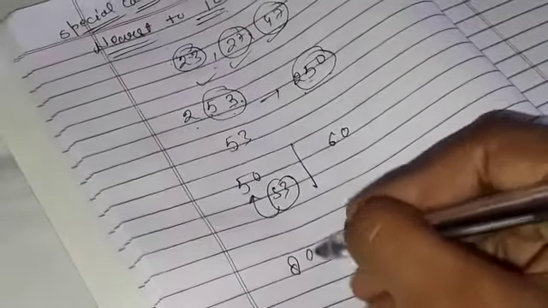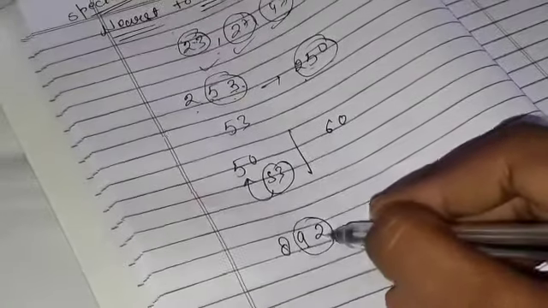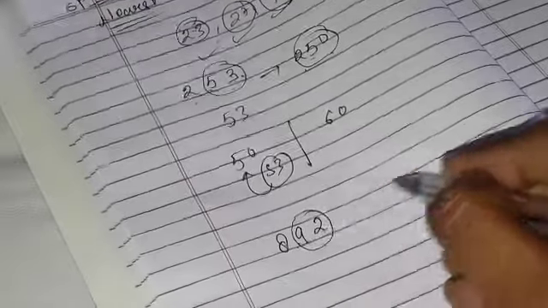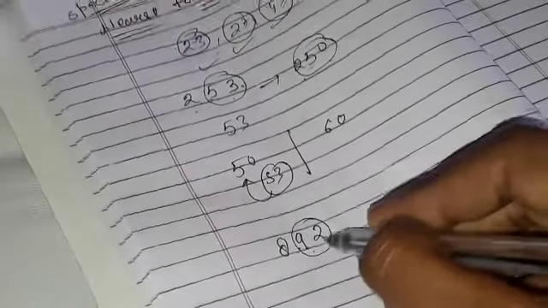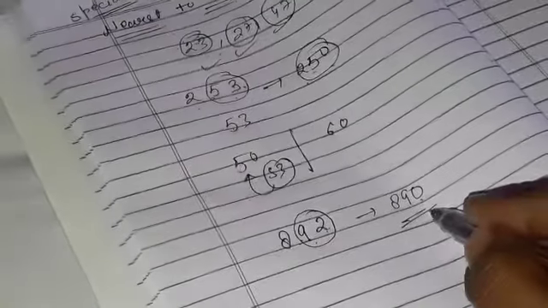Hope you all understand. One more question, 892. Here also you only concentrate on your two digits, ones and tens. So it's 92. Between 90 and 100, 92 is very near to 90. So 890 is your answer.